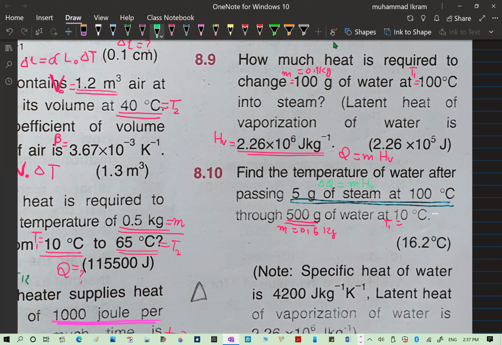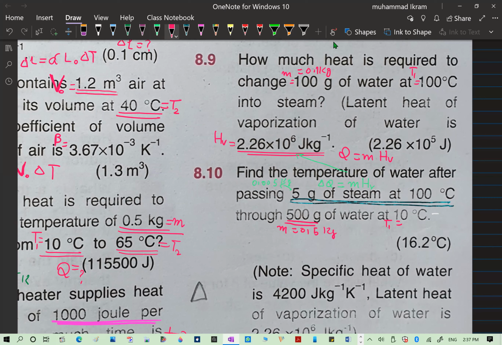This is the same as this. Here the mass is 0.005 kg. Once you get this energy, then it is very easy.